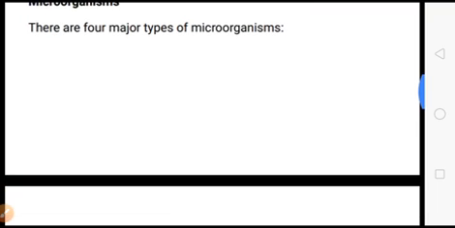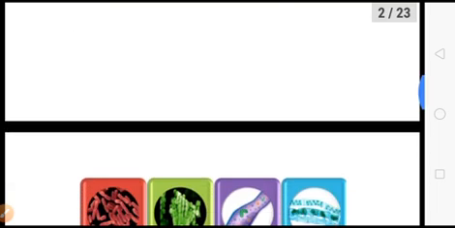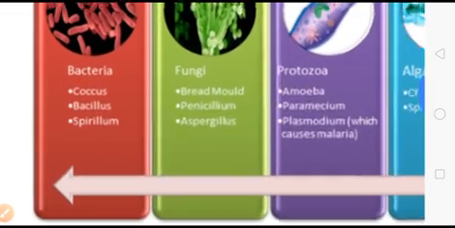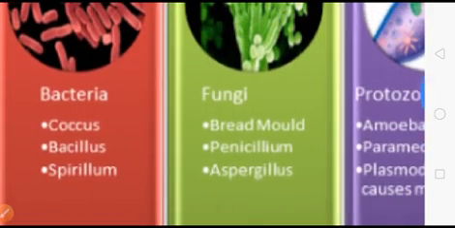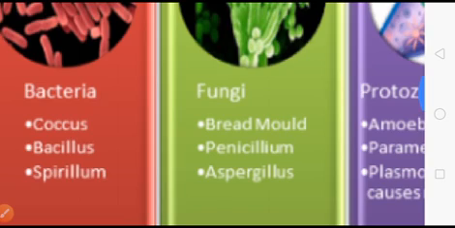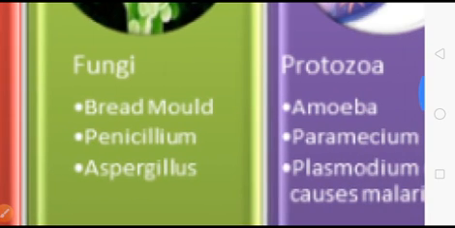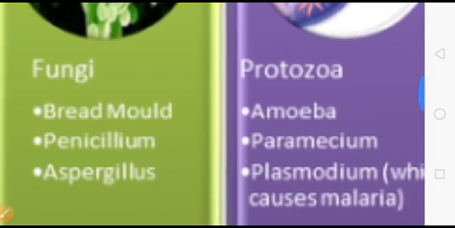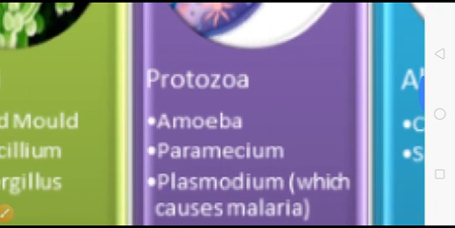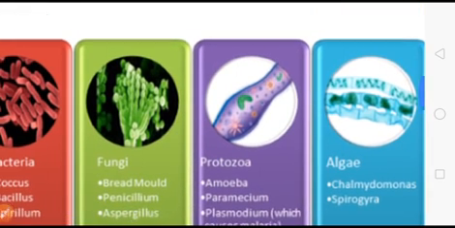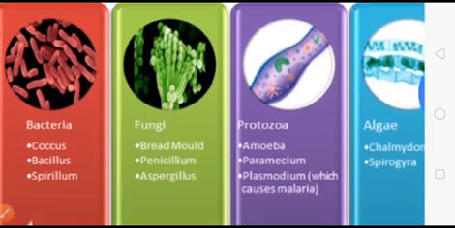Let's understand about the four major types of microorganisms. Here you are going to see the diagram. The first one is bacteria, with examples coccus, bacillus and spirillum. Examples of fungi are bread mold, penicillium and aspergillus. Examples of protozoa are amoeba, paramecium, and plasmodium which causes malaria, and examples of algae are chlamydomonas and spirogyra. Here are the four types of microorganisms and their examples.